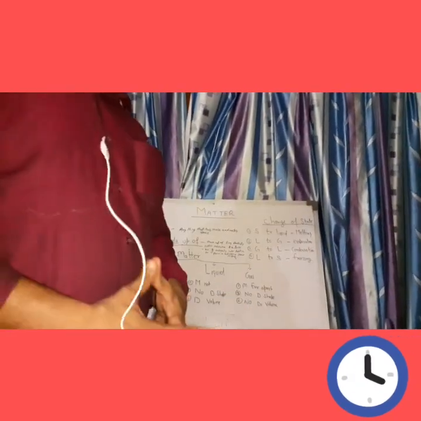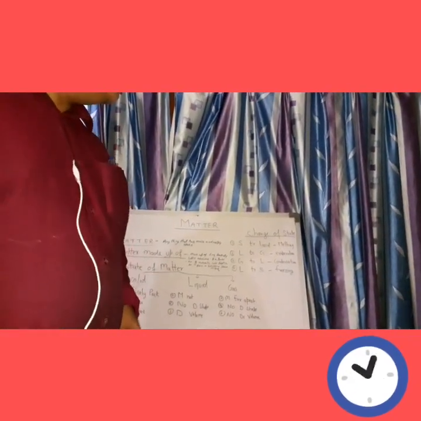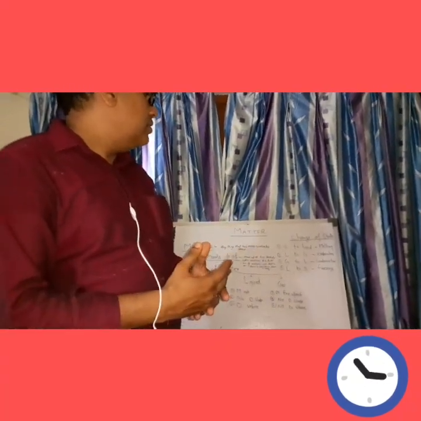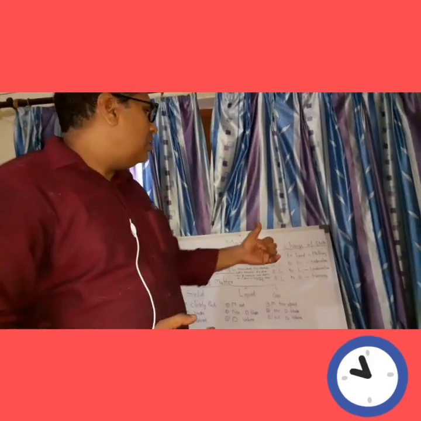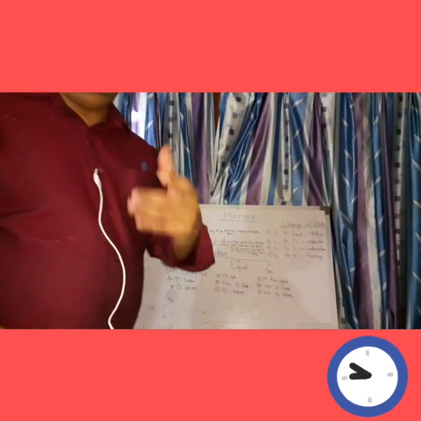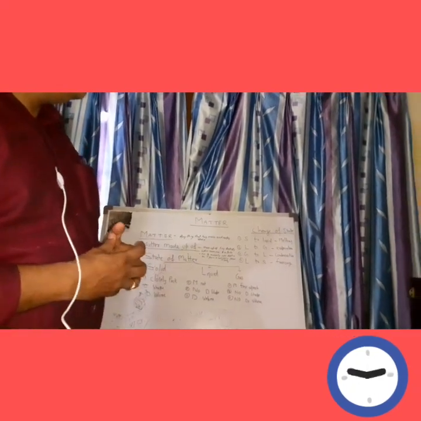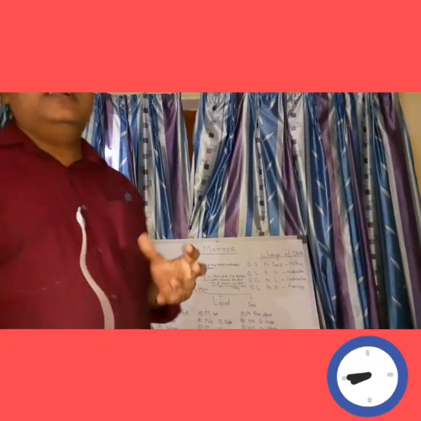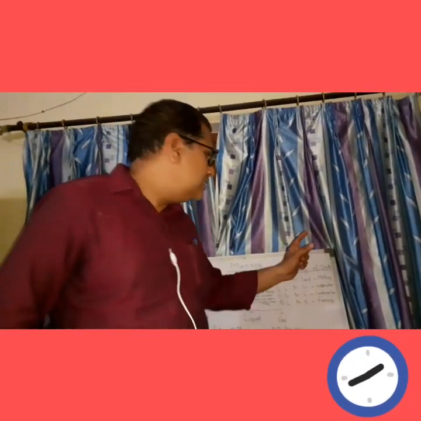Now let us discuss the change of states. Substances can change from one state to another. When a solid is converted into the liquid phase, it is called melting. Suppose an ice cream, when we put it out, what will happen? It will turn into water form. That is melting.